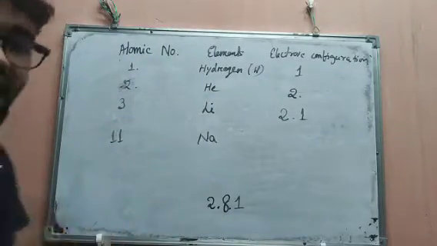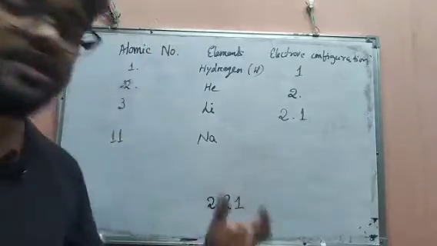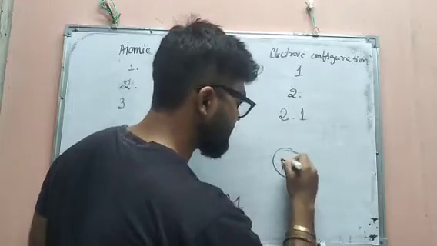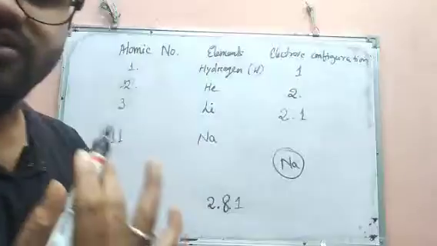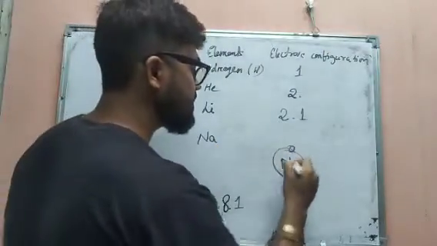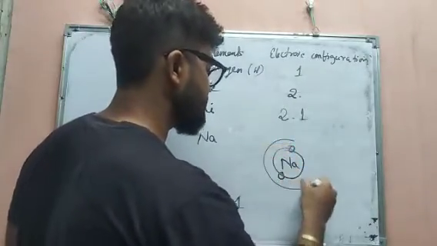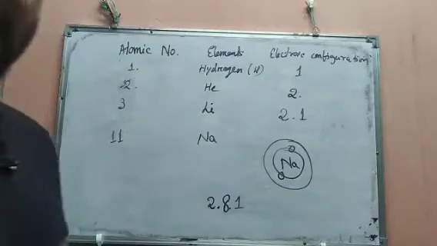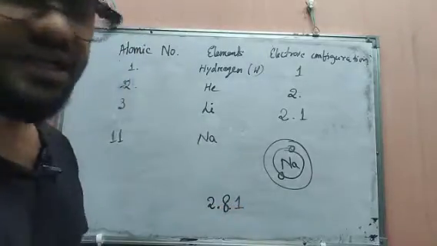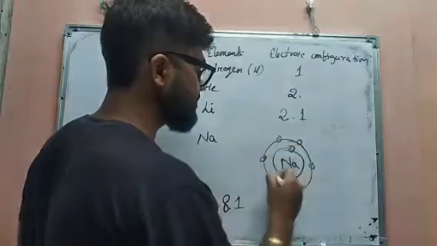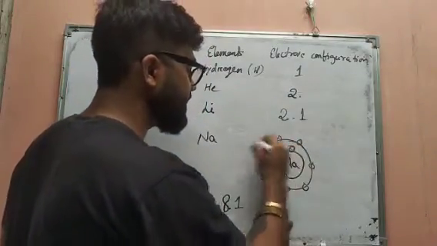Now how do we place them in an orbit diagram? For sodium, the first orbit will be occupied by 2 electrons, so 1, 2. Then the second orbit will be occupied by 8 electrons: 1, 2, 3, 4, 5, 6, 7, 8.